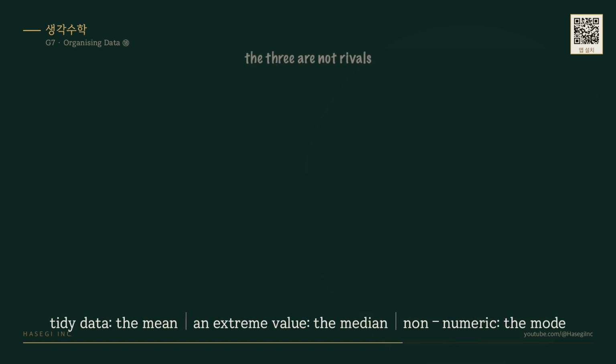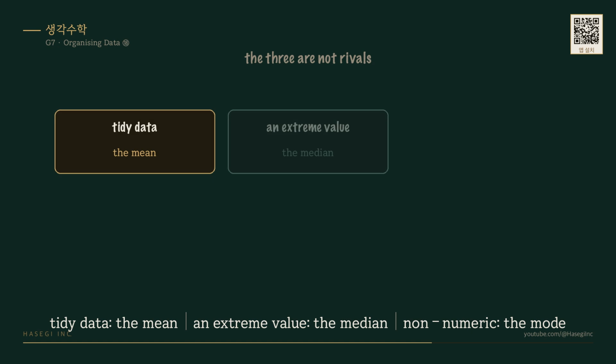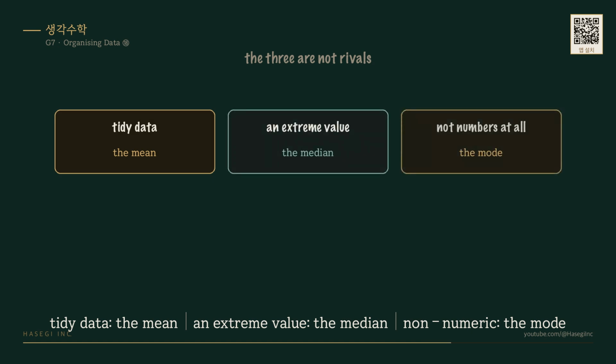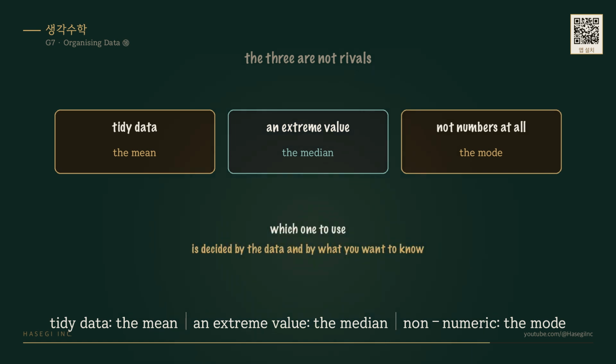So the three are not rivals. When the values sit together tidily, the mean carries the most information. When one enormous value has crept in, the median is the honest one. For non-numeric data, only the mode will do. Which one to use is decided by the shape of the data and by what you want to know.